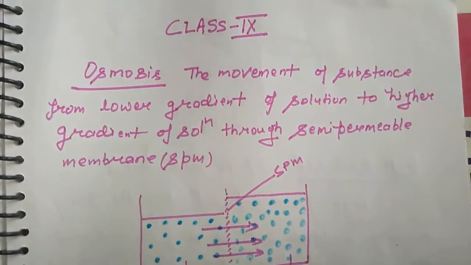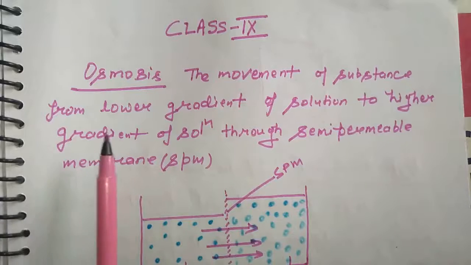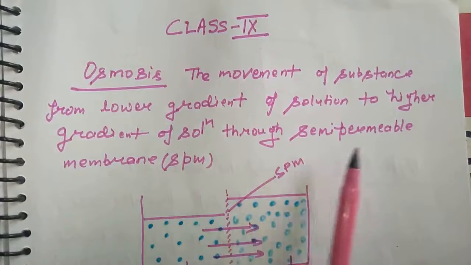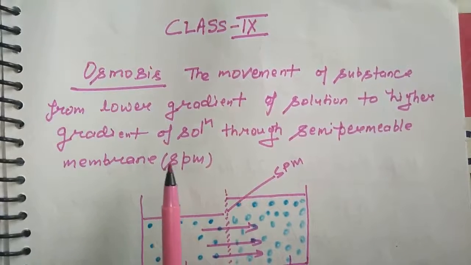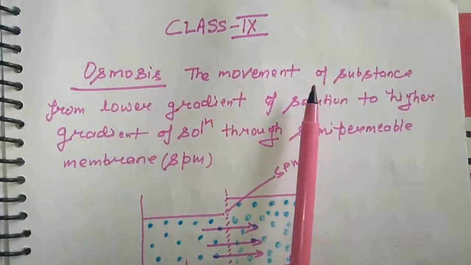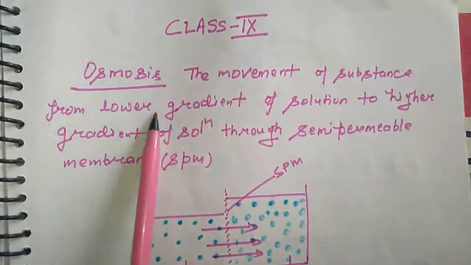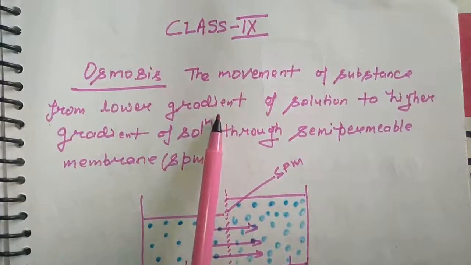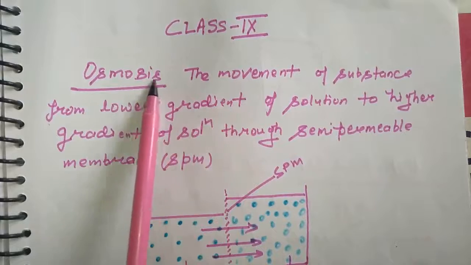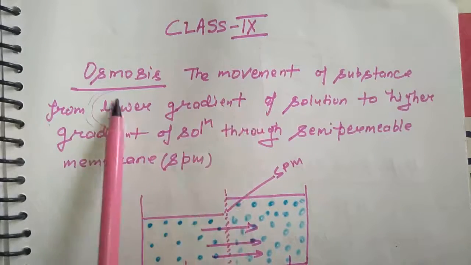So students, now understand what is osmosis. The movement of substance from lower gradient of solution to higher gradient of solution through a semi-permeable membrane, also known as SPM. Lower gradient means which contains a large amount of water and less amount of component. That solution is called lower gradient of solution.